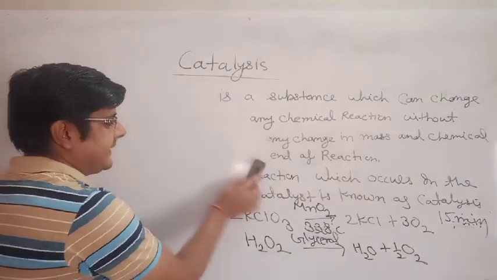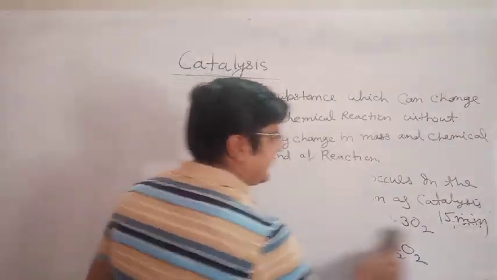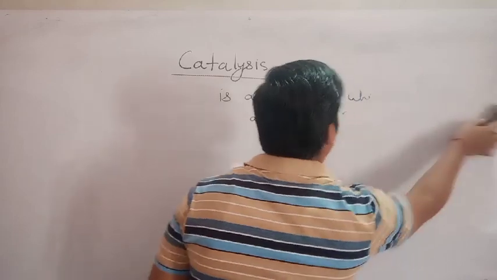Now we will understand how a catalyst works in a chemical reaction.